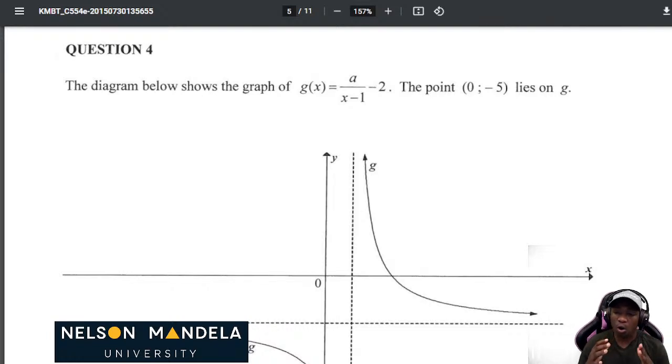So the core of how you attempt questions is that you read the statement, understand, and analyze before you try to answer the question, so that you can have the big overview of what's really going on. So for instance, now we know that this is a hyperbola. What do we know about a hyperbola? We know that it has a horizontal and a vertical asymptote. We also know that for the range of the function, we look at the value of the horizontal asymptote. Those things are the key for you to be able to analyze everything. So now let's get down. Question 4.